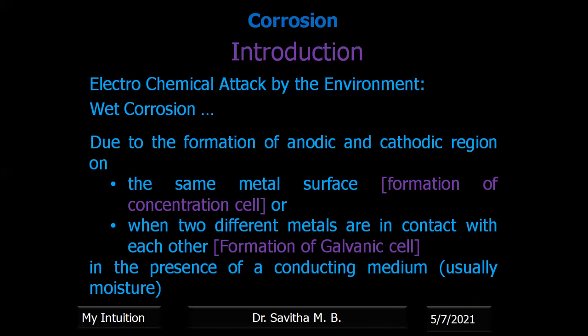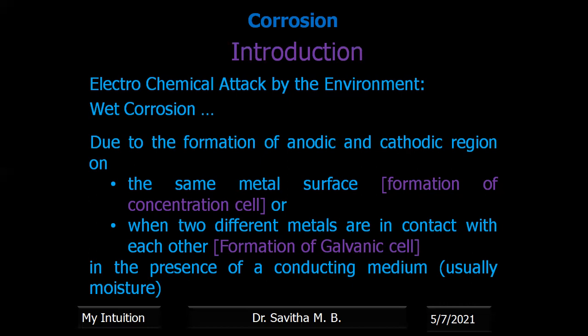Now, what are the reasons for the anode and cathode regions to form? One reason: we have studied cells and batteries wherein one metal is the anode and one is the cathode. Of the two metals, whichever has the higher reduction potential is the cathode, and the other is the anode. That means if a design contains two different metals directly in contact, obviously a cell is created. You yourself have given a chance for the corrosion reaction to take place by keeping two different metals in contact.